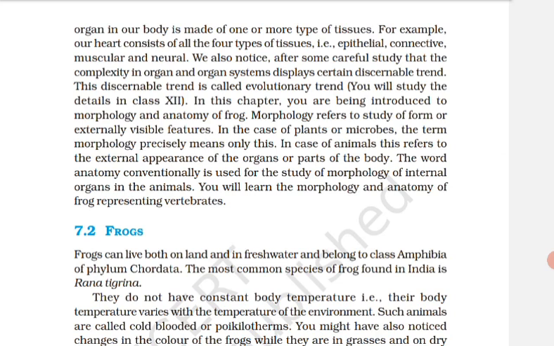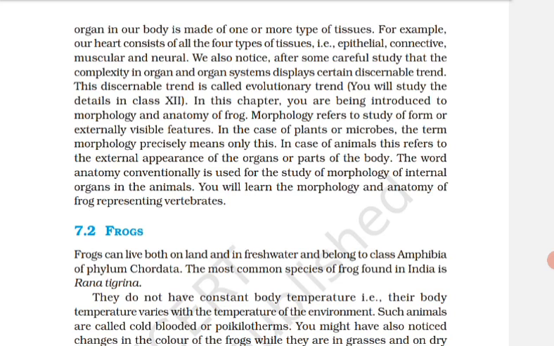Frogs can live both on land and in fresh water and belong to the class Amphibia of phylum Chordata. The most common species of frog found in India is Rana tigrina. Rana tigrina. Understood? They do not have constant body temperature, that is, their body temperature varies with the temperature of the environment. Such animals are called cold-blooded or poikilotherms.